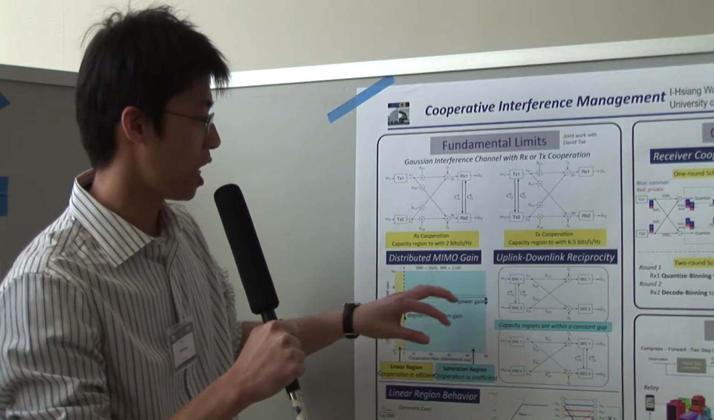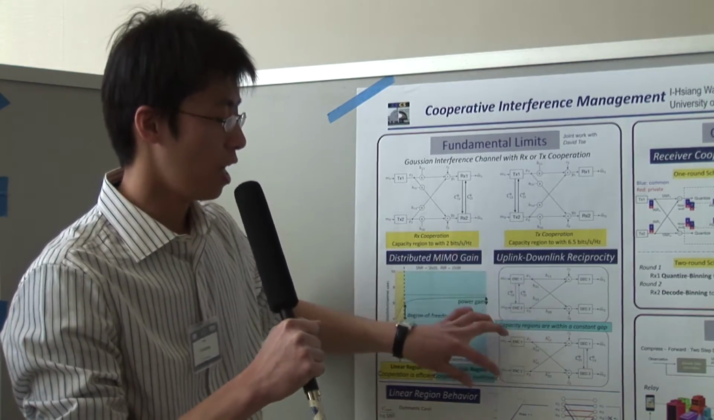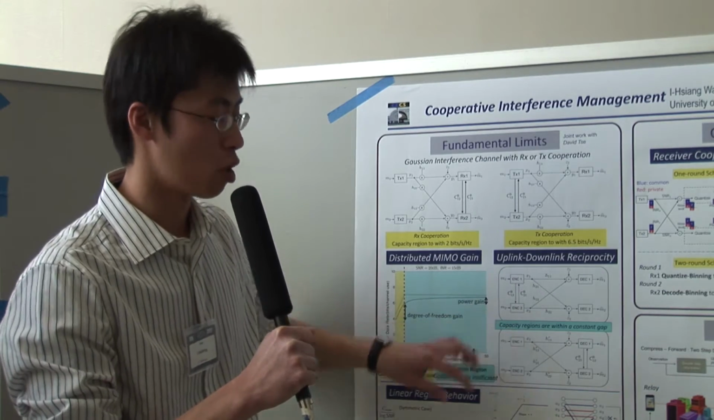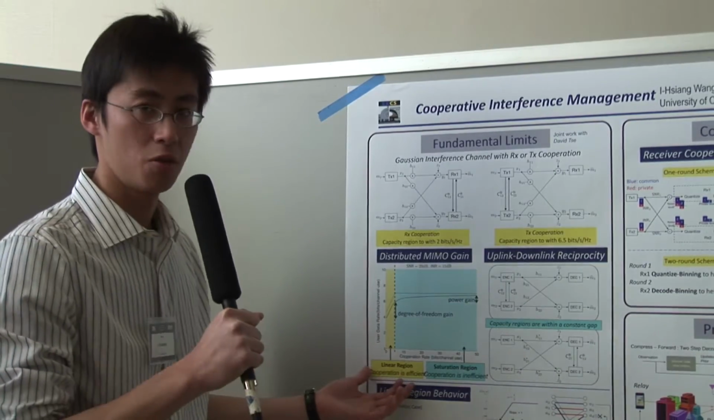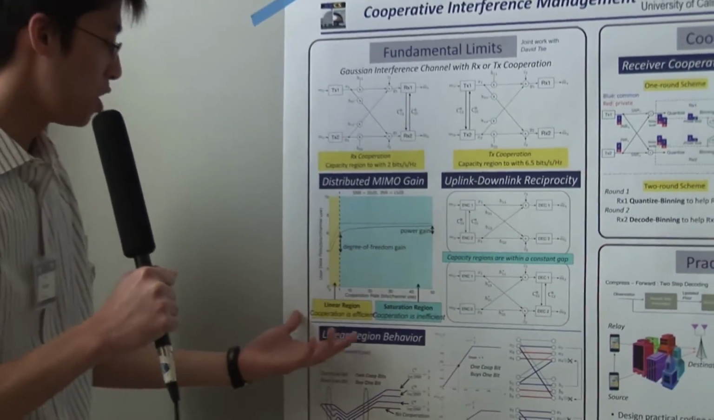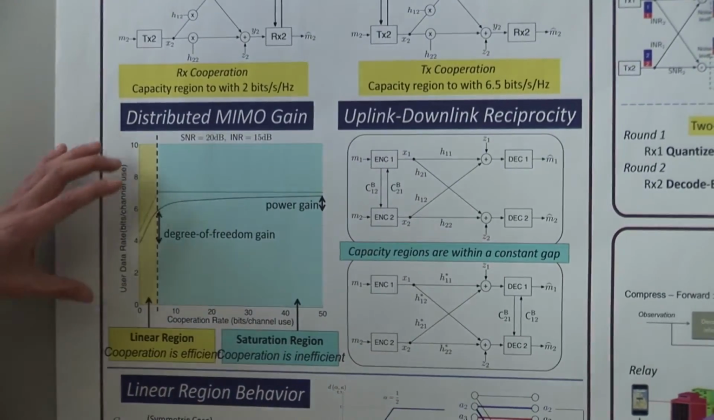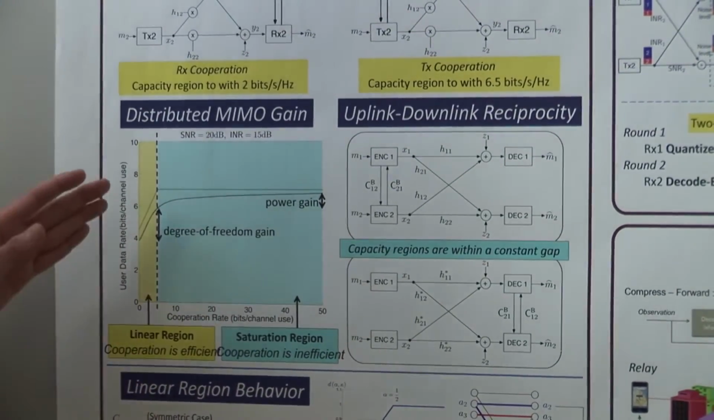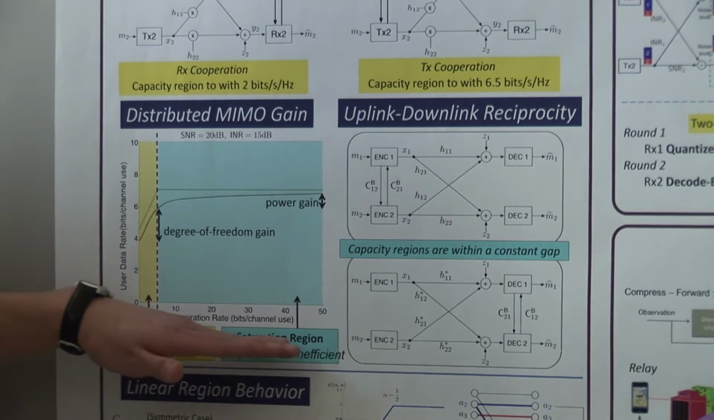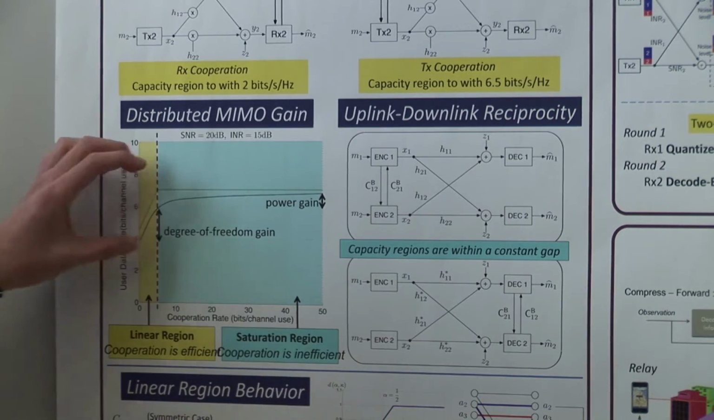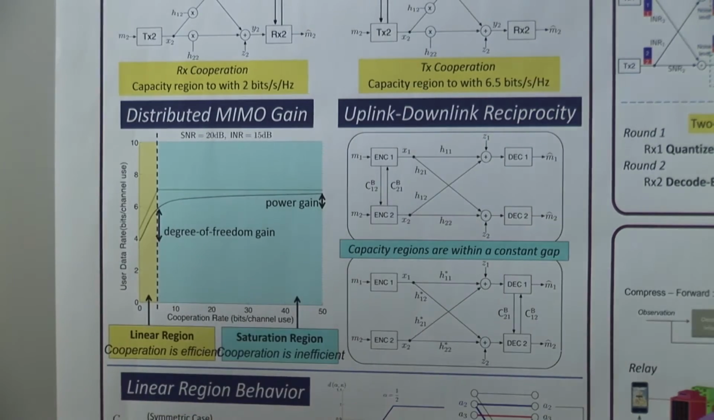We also observe an interesting uplink-downlink reciprocity between the system with limited receiver cooperation and the system with limited transmitter cooperation. So for the qualitative part, we identify two regions regarding the gain from limited cooperation: the linear region and the saturation region. In the linear region, the cooperation is efficient in the sense that the growth of user data rate is roughly linear with respect to the cooperation rate. The gain here is merely a degrees of freedom gain provided by the distributed MIMO system.